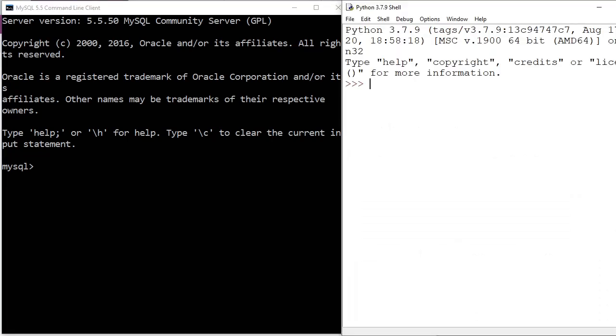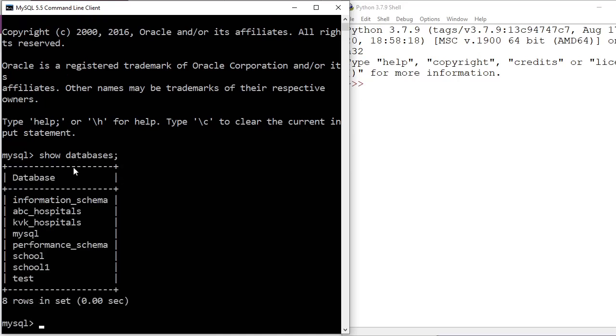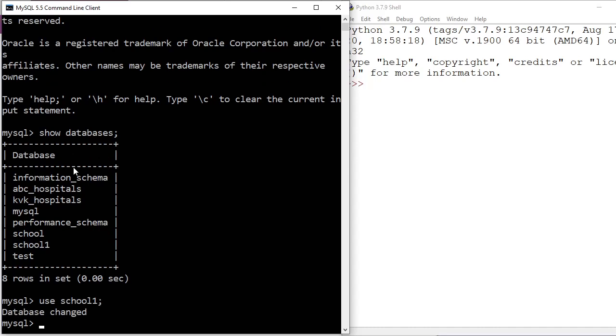So now you see, are you getting MySQL on your screen, MySQL and Python both? Yes, sir. Okay, now try to understand the same concept properly. So first command, what is that? Show databases. Done. So this is my database. Now I go to use, which database have we used? School one. Okay, done. Then I am writing here the table. Let me confirm.